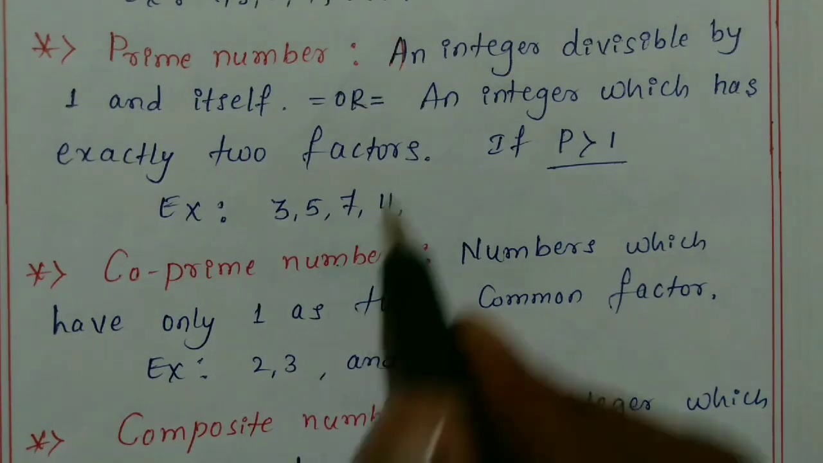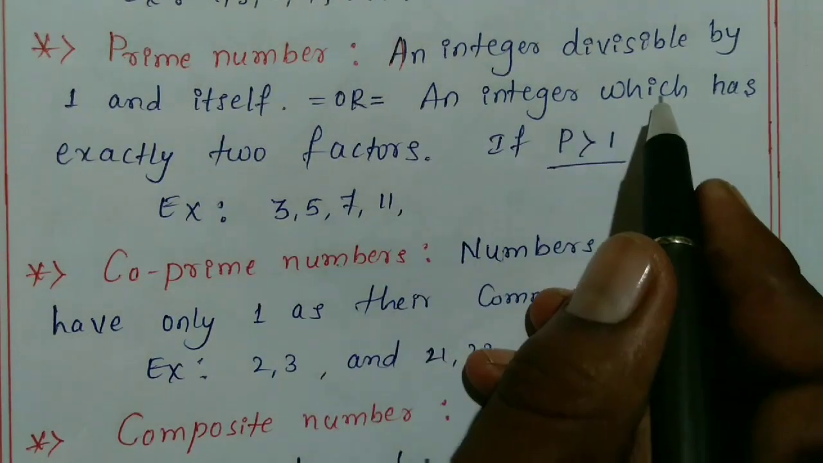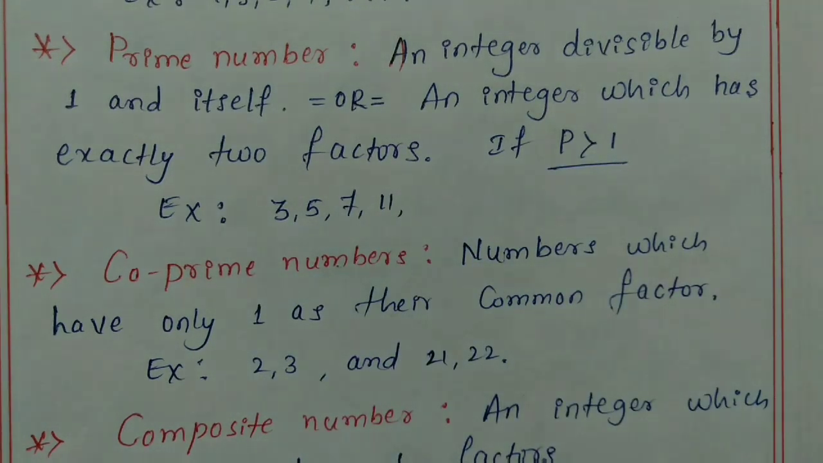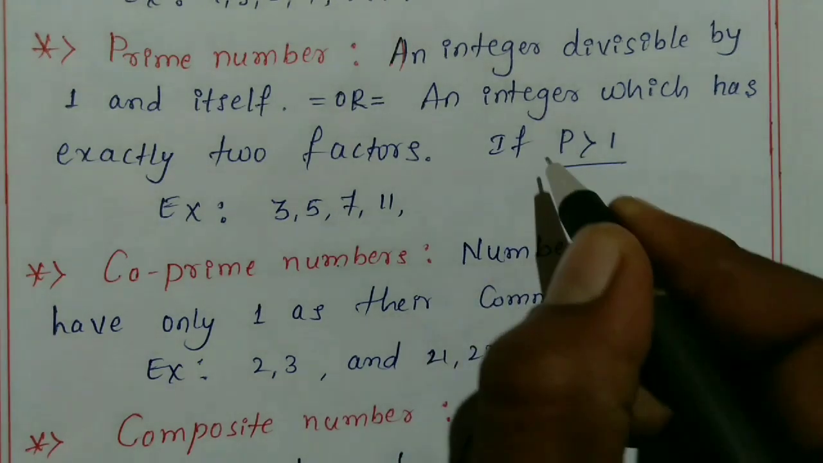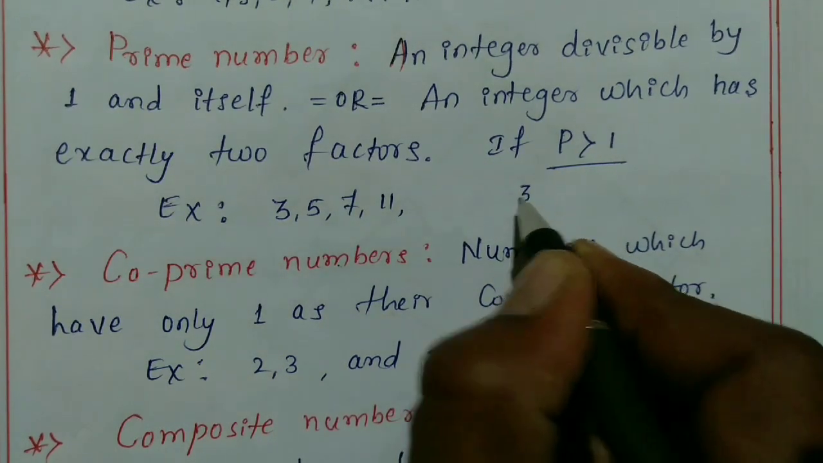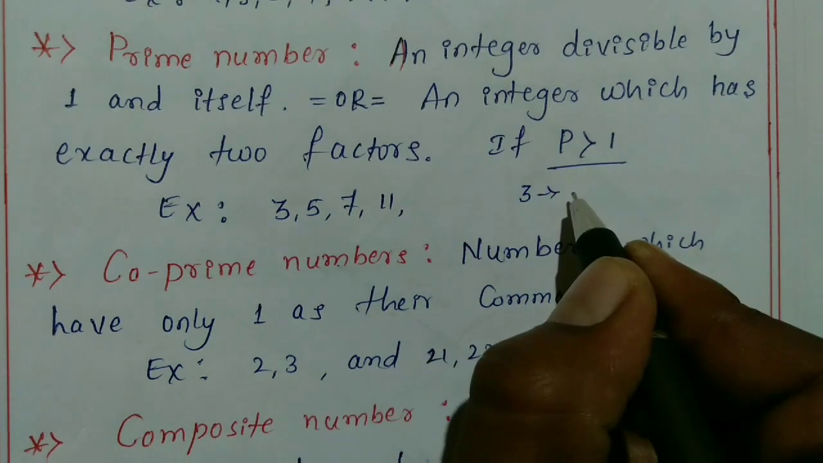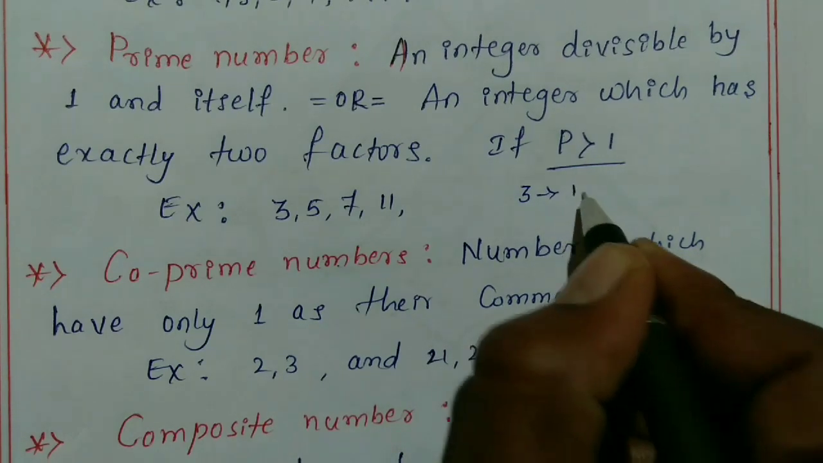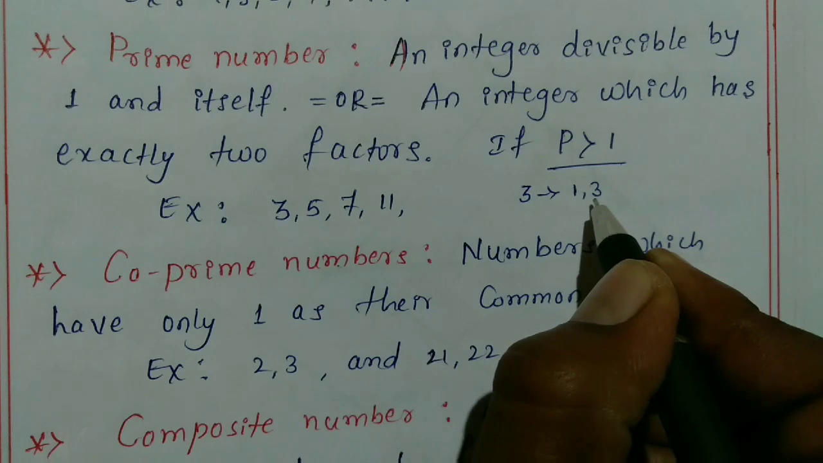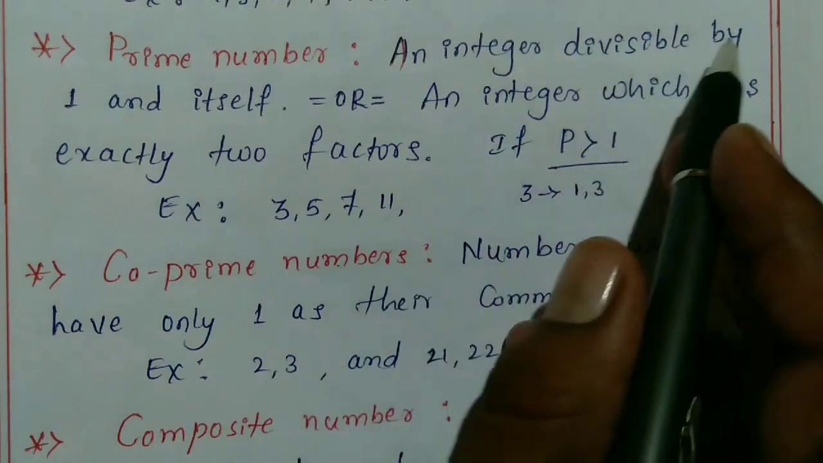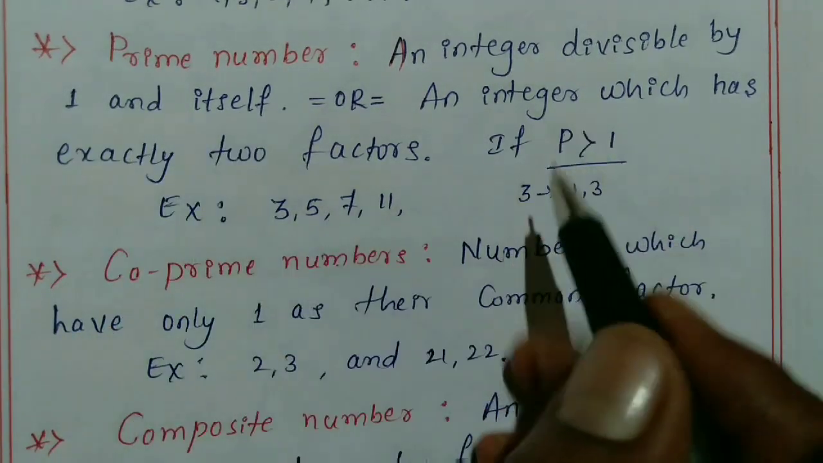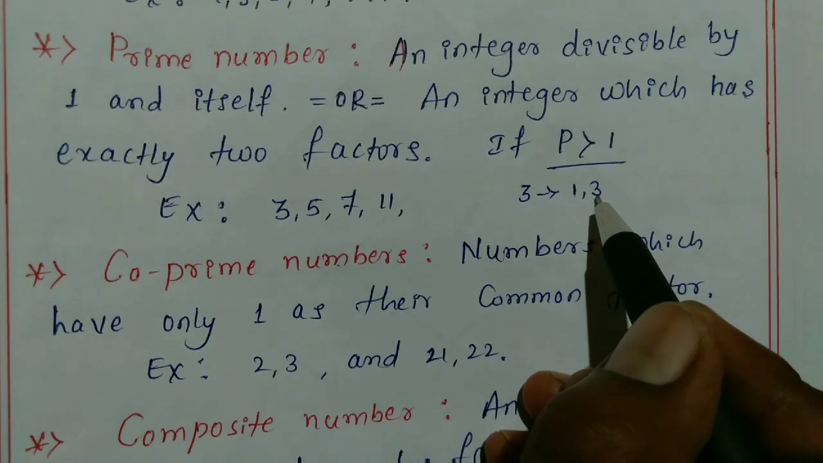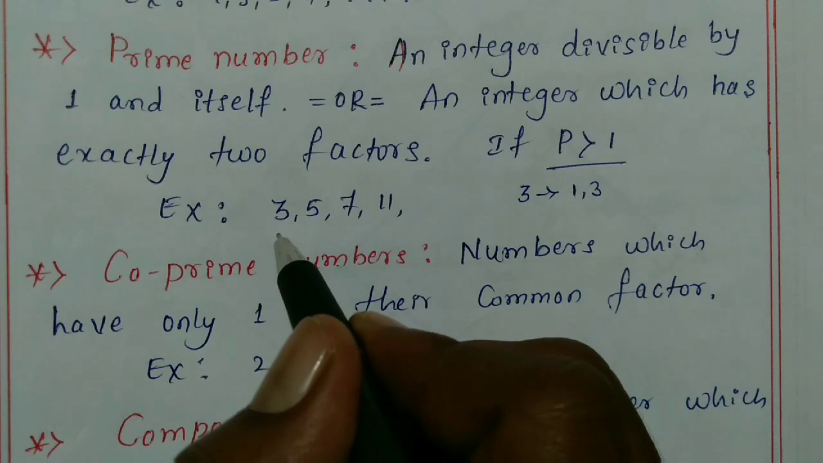Or one more definition: an integer which has exactly 2 factors is called a prime number. For example, you can take 3. Here 3 contains only 2 factors, that is 1 and 3. So that is an integer which is divisible by 1 and itself. 3 is divisible by 1 and also itself. So that's why 3 is an example of a prime number.